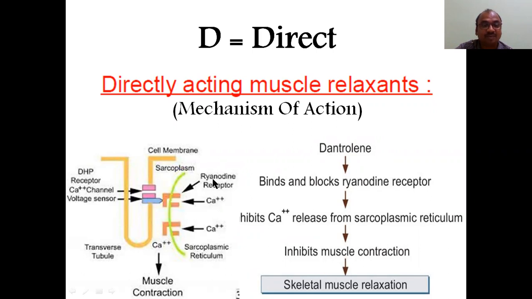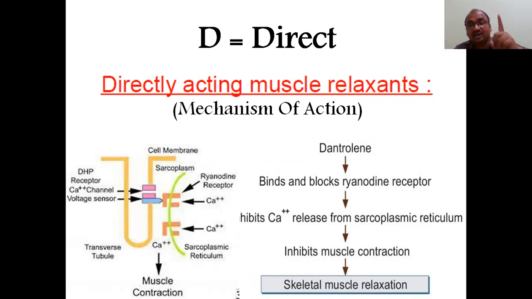So calcium will not enter there. Earlier it was a sodium channel, here it is a calcium channel blocker. So there is no contraction of muscle. It inhibits the calcium release from the sarcoplasmic reticulum, inhibits the muscle contraction, so that skeletal muscle will be relaxed.